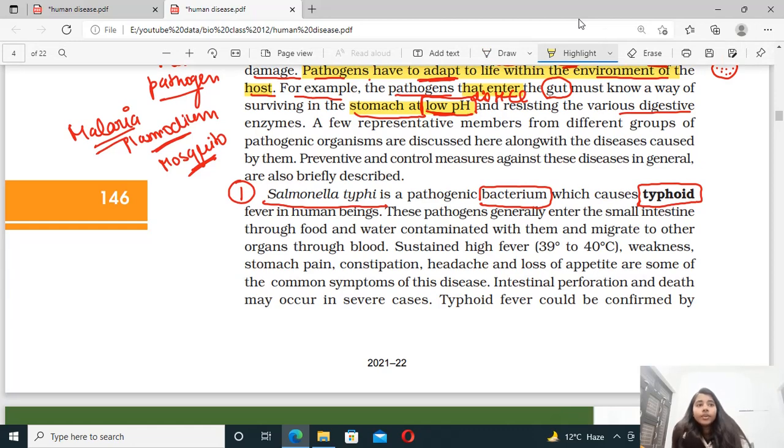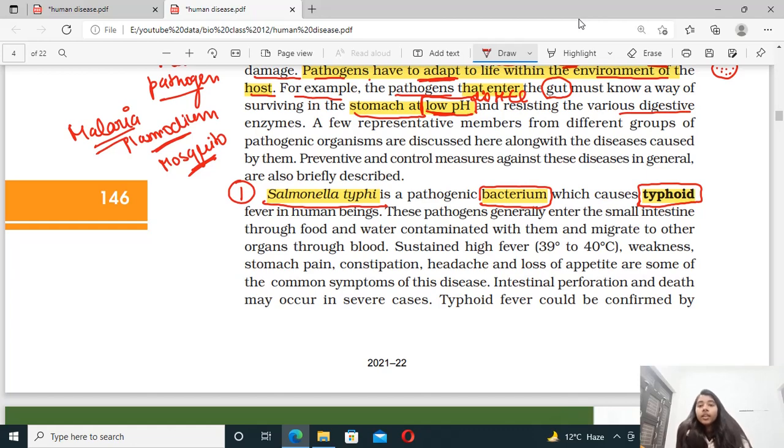So the most important question is that typhoid is caused by Salmonella typhimurium, or it may ask, typhoid is caused by which pathogen? Options will be virus, fungi, bacteria, or helminthes. So it will be a bacterium. It's very important that you remember which disease is caused by which pathogen and what is the name of that pathogen. This is very important, right? Next, Salmonella typhimurium is the pathogenic bacterium which causes typhoid fever in humans.